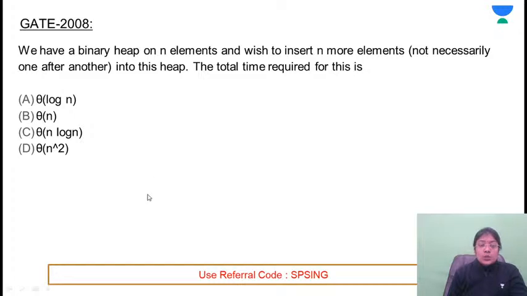Let's move on to the next question. Yes, D is the correct answer for the previous problem.